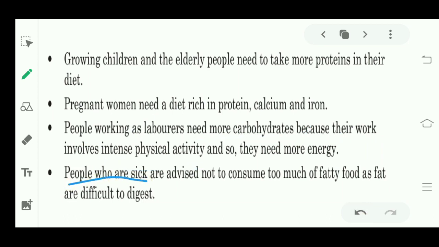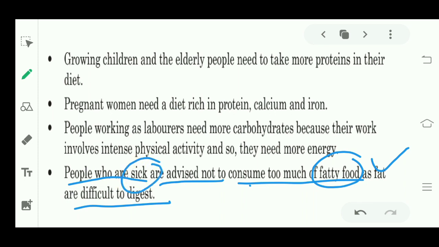People who are sick are advised not to consume too much fatty food, as fat is difficult to digest. People who are not healthy should not take fatty food, because it is very difficult to digest, and sick people have a weak digestive system. Like oily things, they should not take more, to maintain their health and get healthy soon.